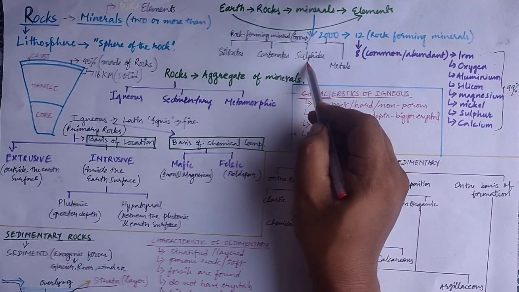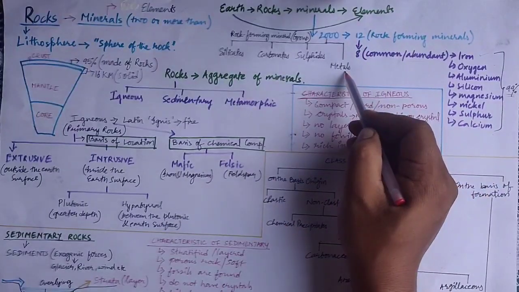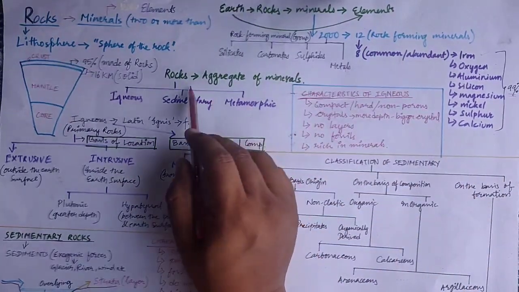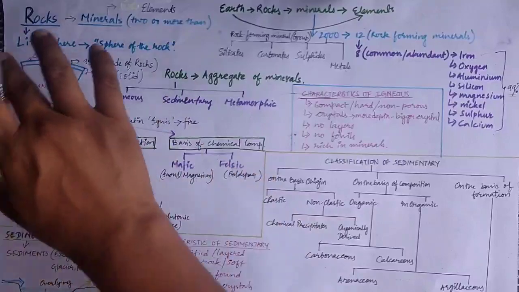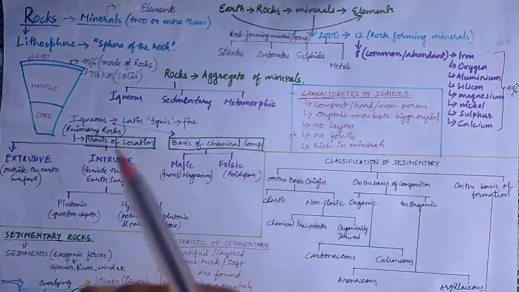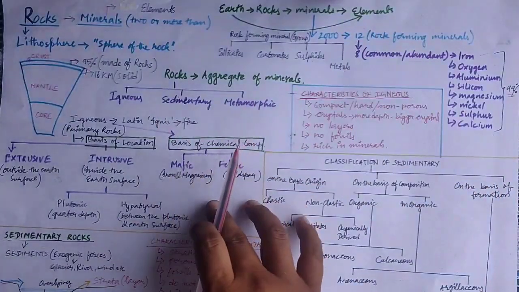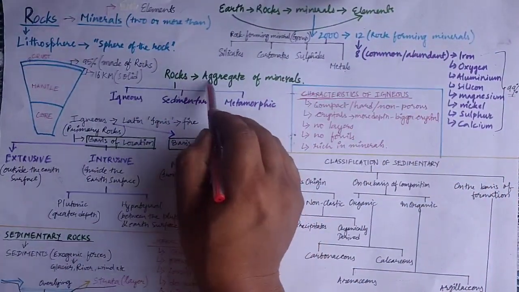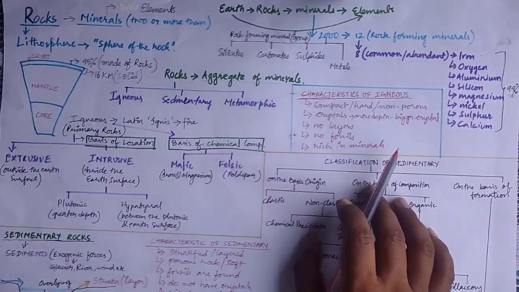Sulfides include sulfur compounds of metals, whereas the metals include minerals like iron, aluminium, etc. So in very simple terms, if we have to define rocks, we can say they are the aggregate of the minerals.